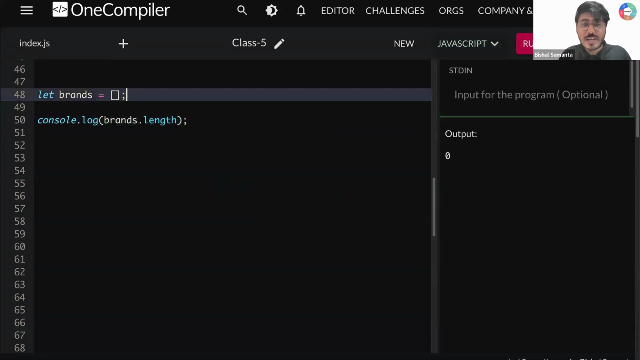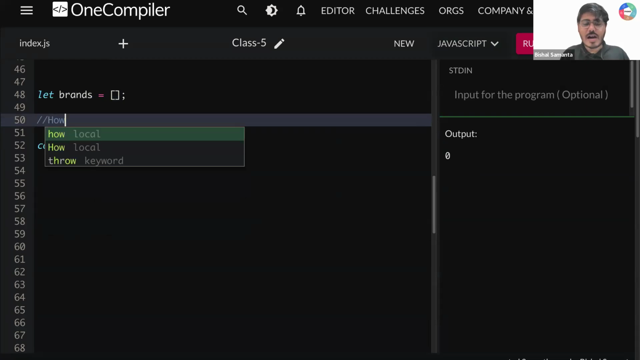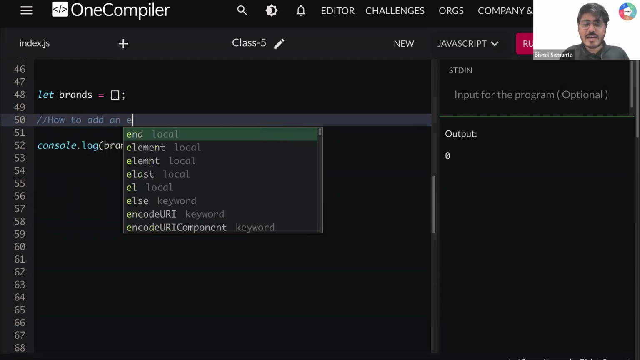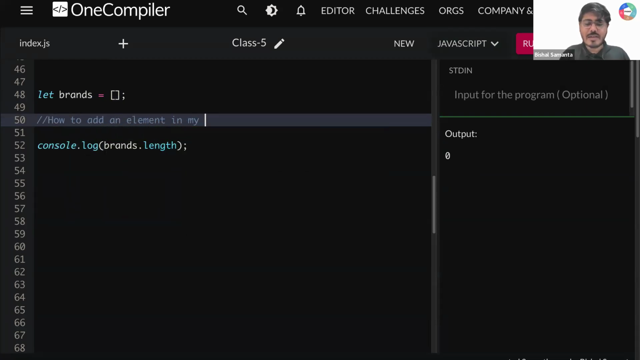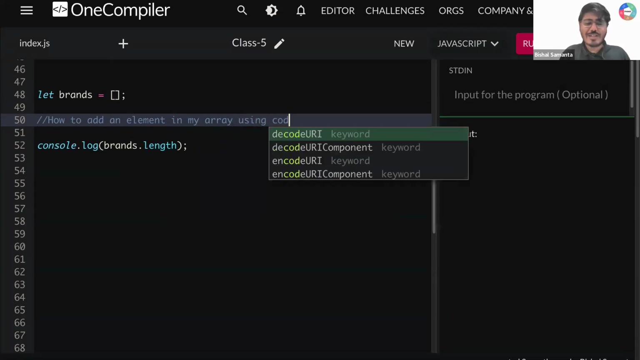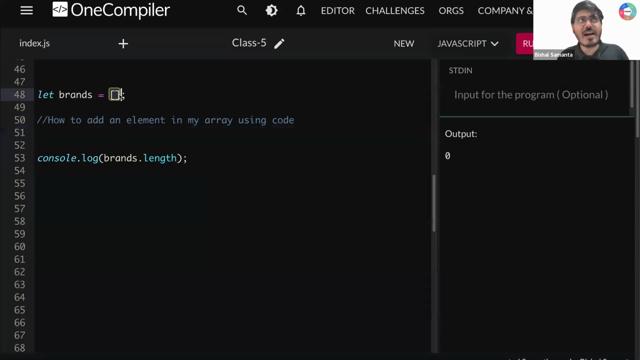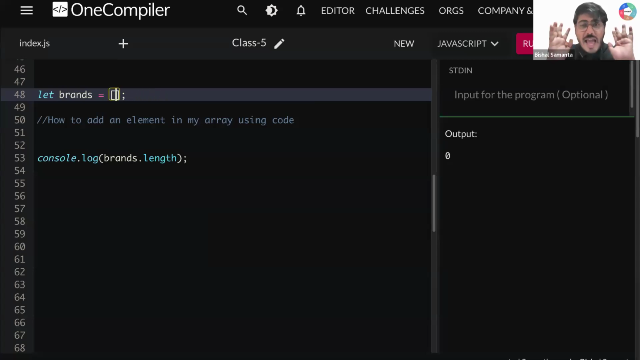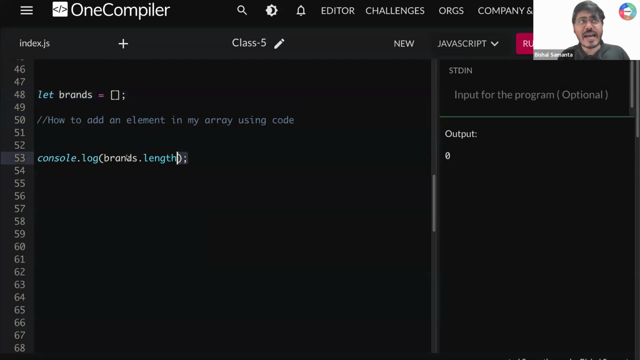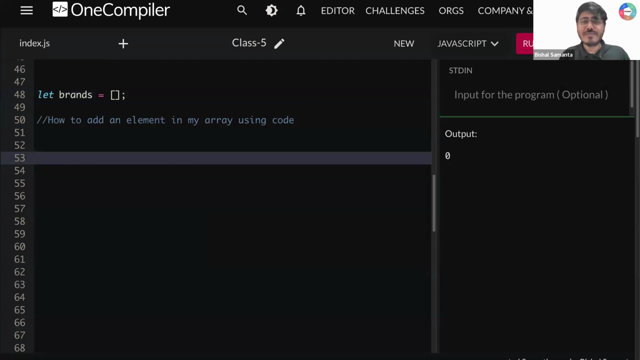Now what we are going to learn is how to add an element in my array using code. Understood, all of you guys? I'm not going to write here something like brands is Apple. Rather, how to add an element dynamically from my code using JavaScript, how to add an element inside my array. Is that clear to all of you?